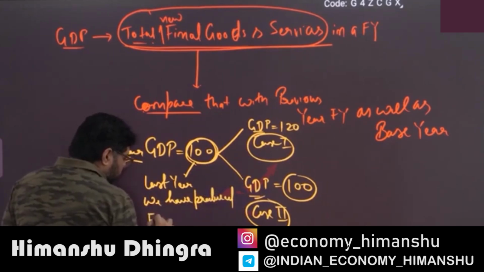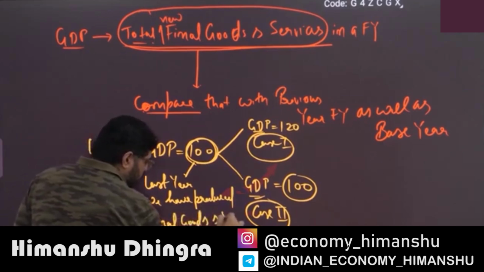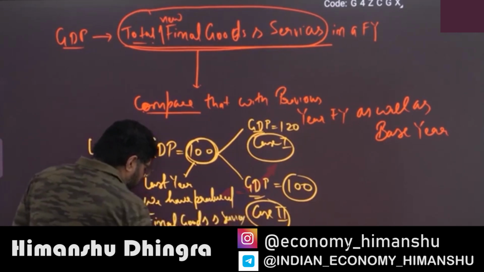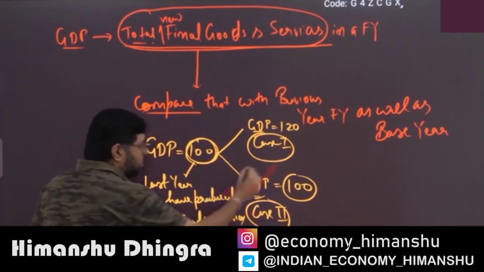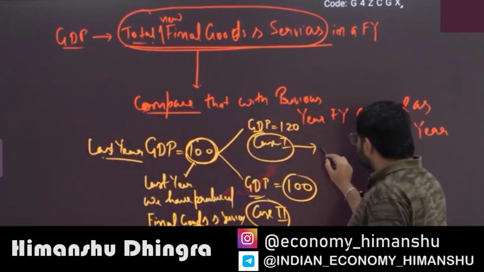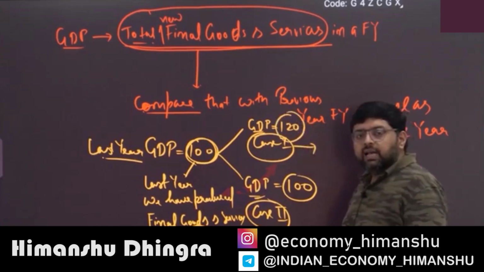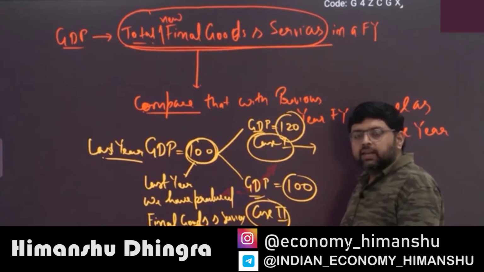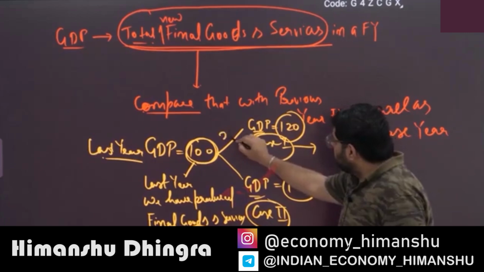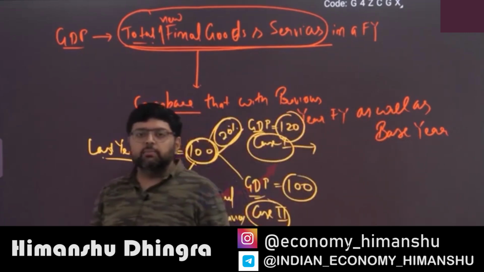This year we have produced final goods and services worth rupees 120, and there is a growth rate of 20%.